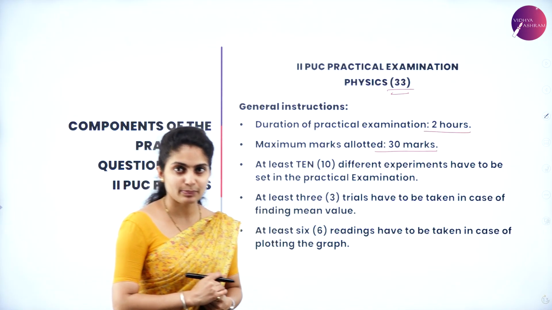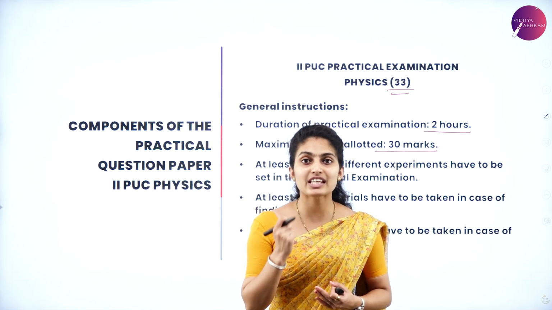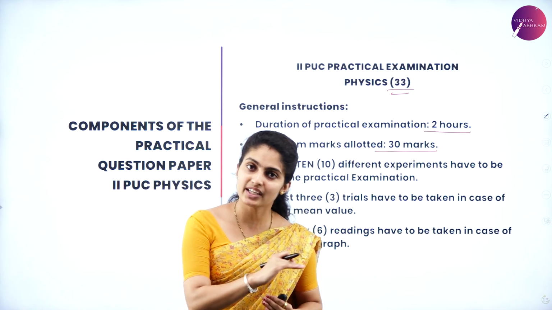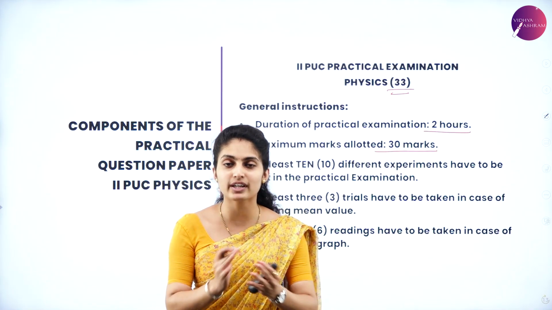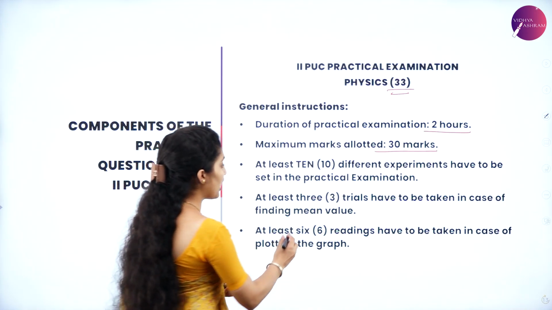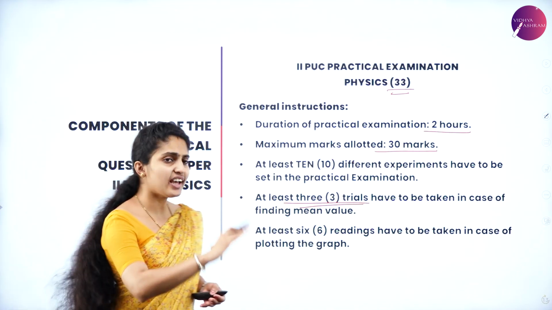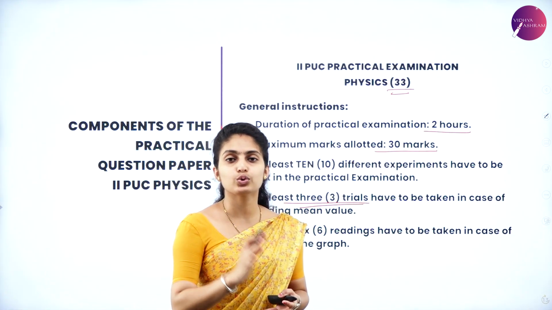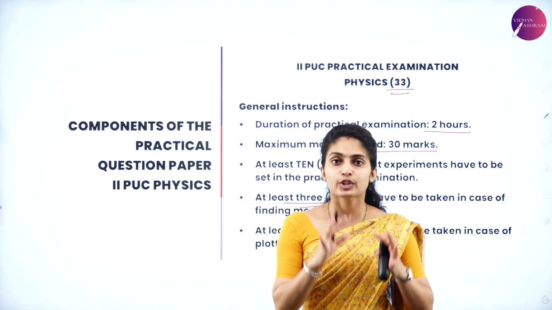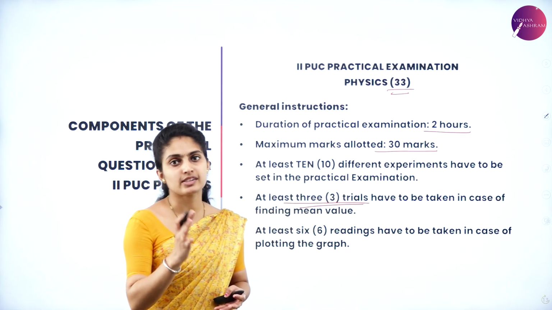When you perform your experiment as you did in your first year, you will have an average value to be found out. That is the mean value, summing up everything and dividing it by the total number of trials you have taken. So in order to find that mean value, you will have to write at least 3 trials. And you need at least 6 readings for the graphical representation. For any graph you are drawing, you need at least 6 readings. So 6 trials are a must.